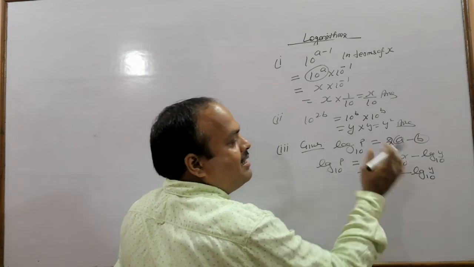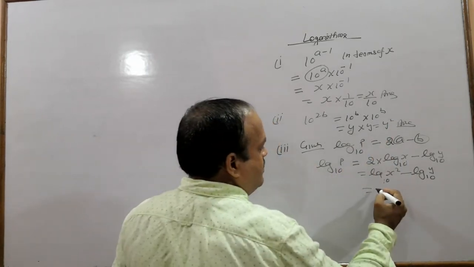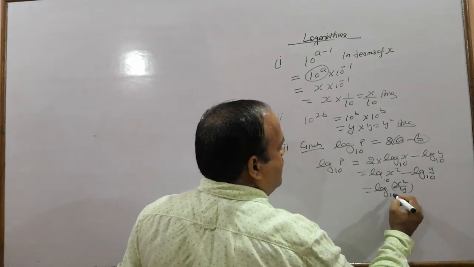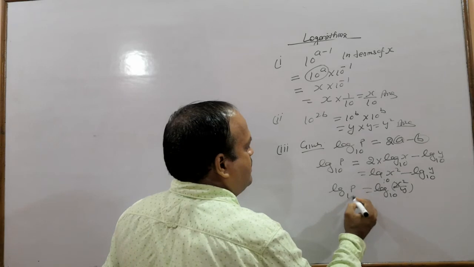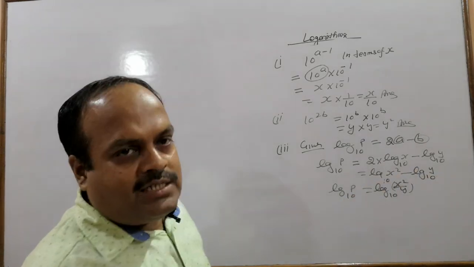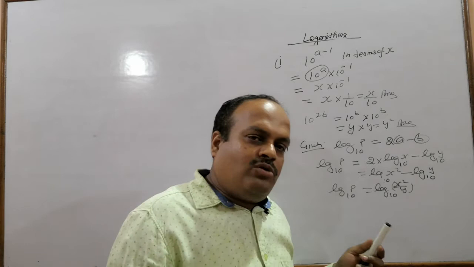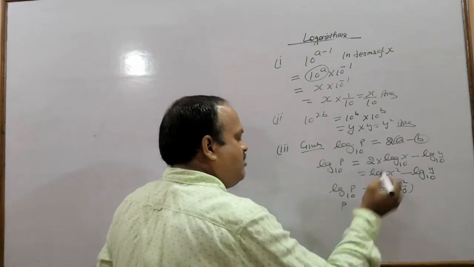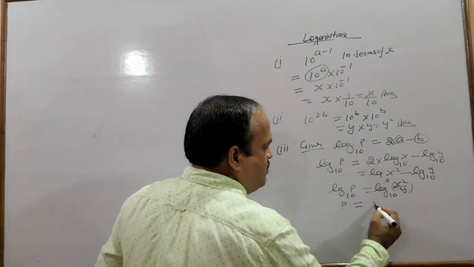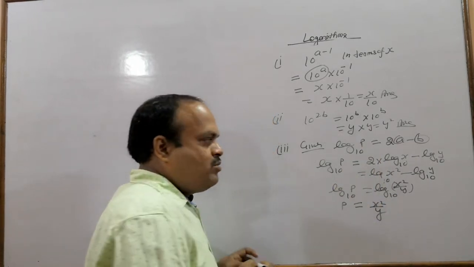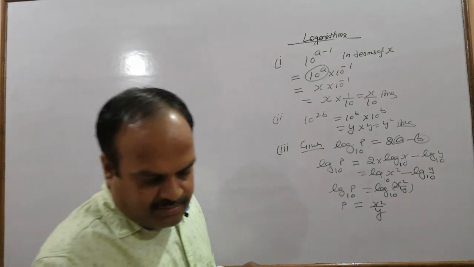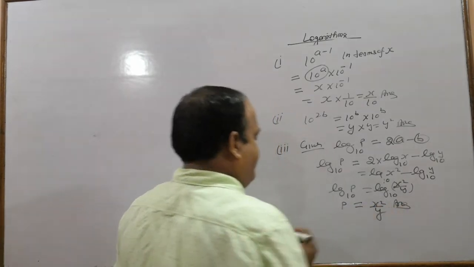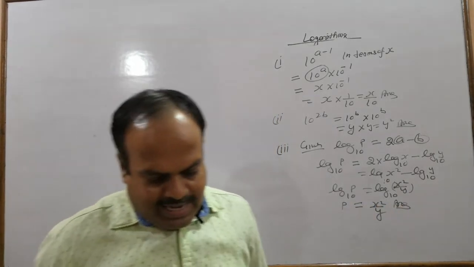This is difference of log, and it can be changed to a single log, but to make this change we have to do division. Now what I said, we can remove the log from both the sides. To remove the log from both the sides, we need to take the anti-log, or simply you remove, don't write anything. P equals to x square by y. So answer, we have expressed p in terms of x and y.